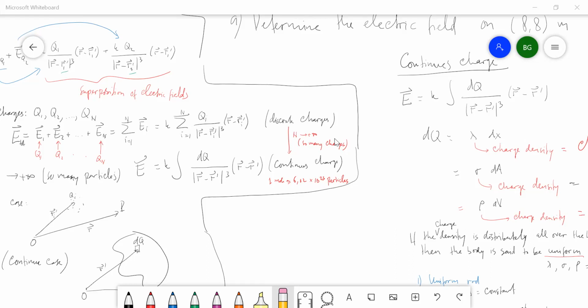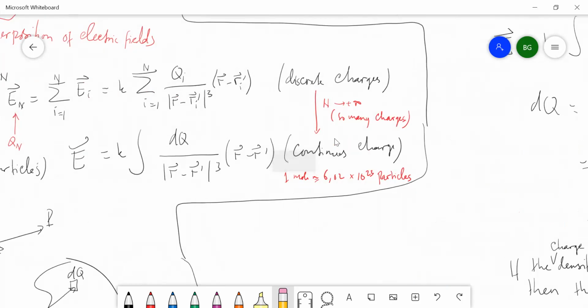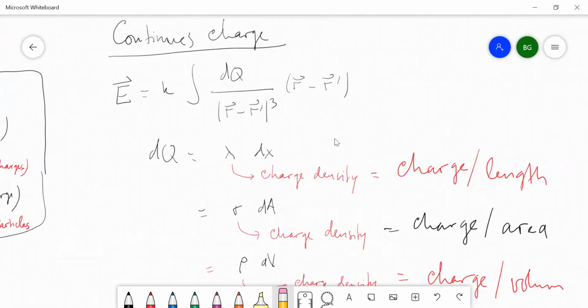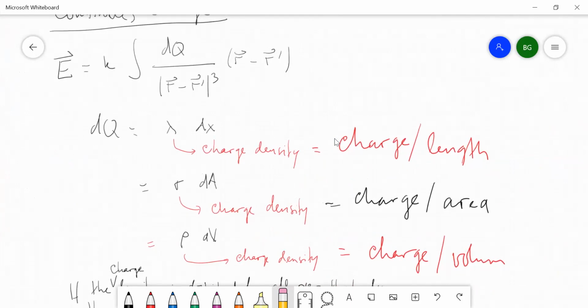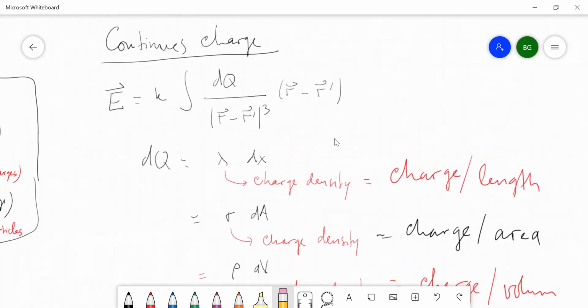And q_i, the discrete charges, are replaced by the infinitesimal charge, the capital Q. So we also have discussed dq, the infinitesimal charge.